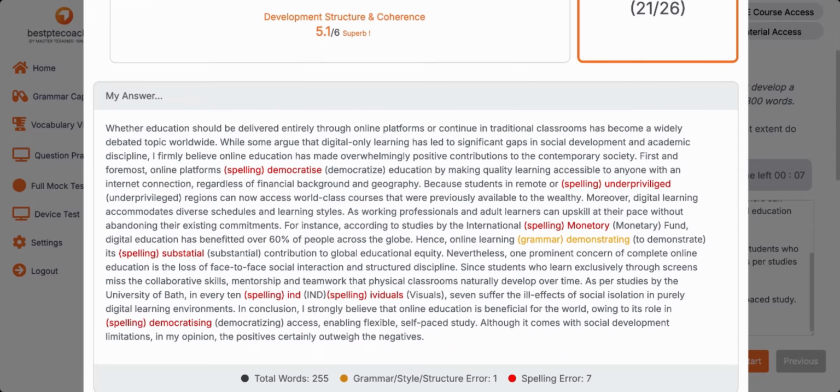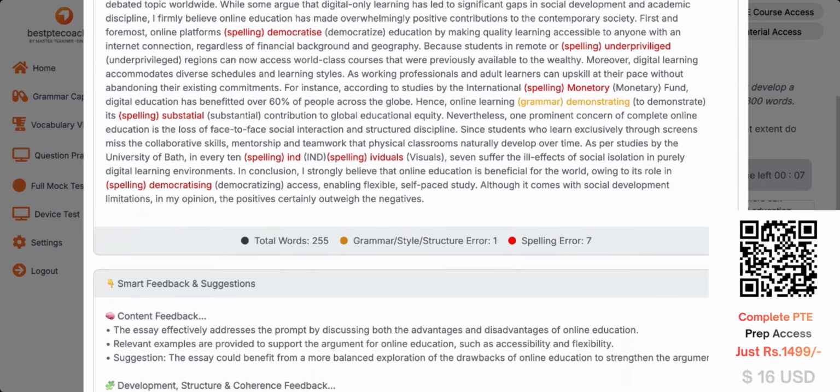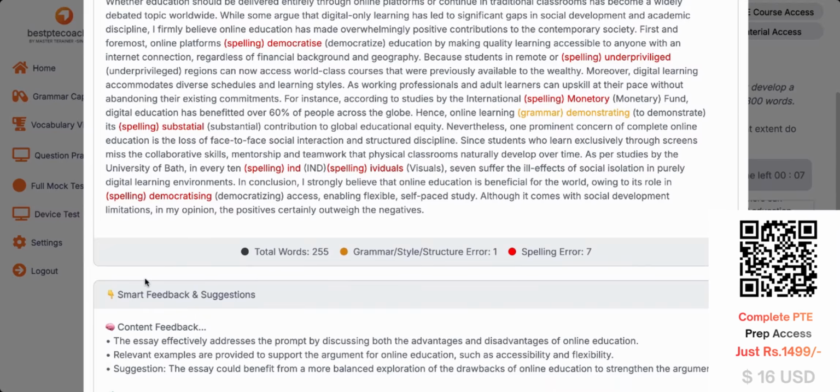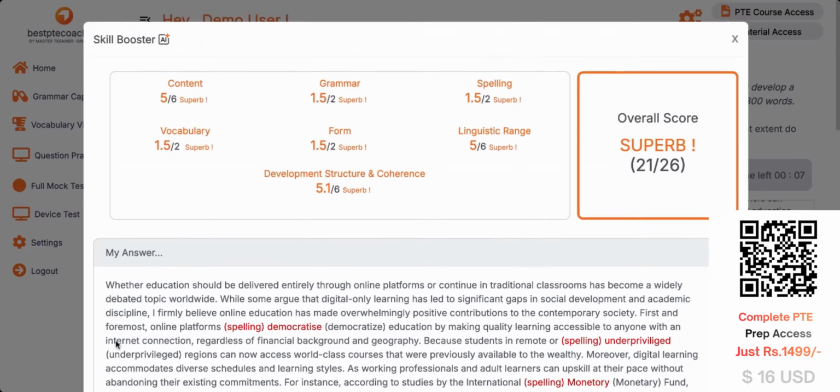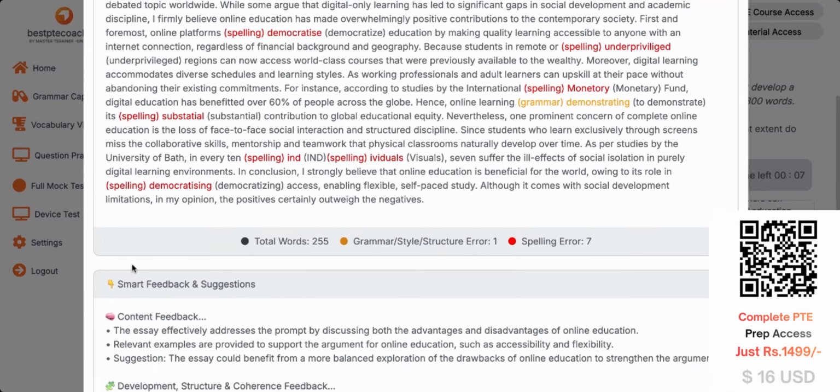Now we were the first PTE practice portal to give the AI feedback, like a virtual tutor. It gives you feedback. Look at this content feedback. You got how many points? 5 on 6. Look at this feedback. Amazing. Please see, guys.